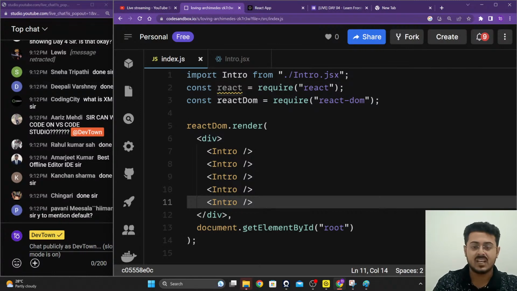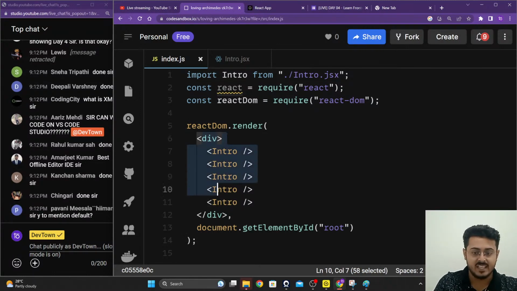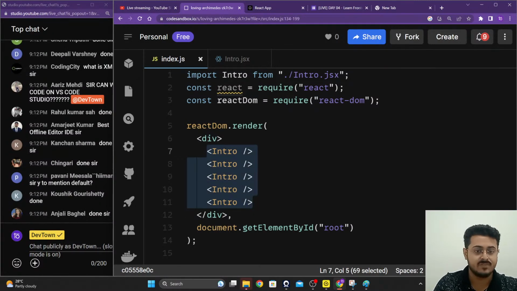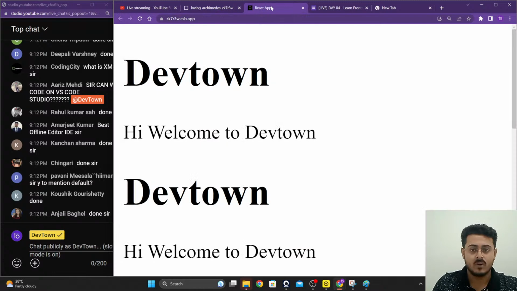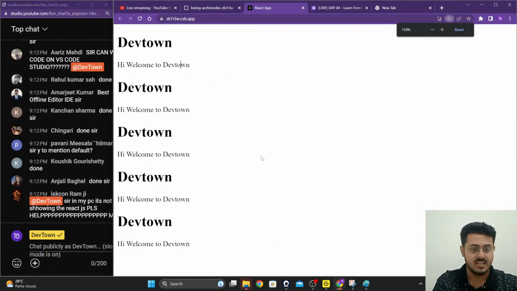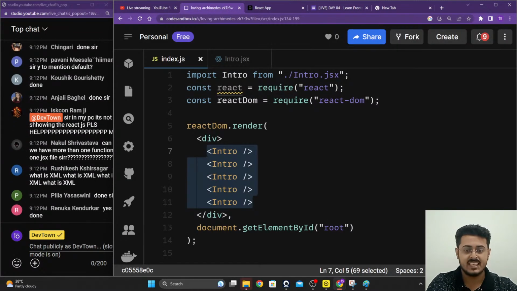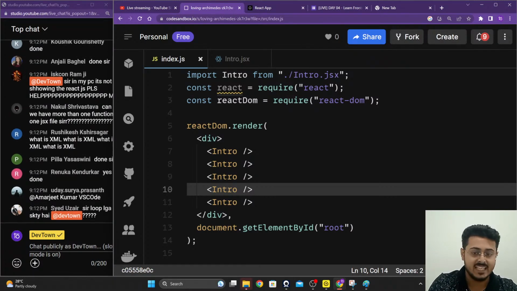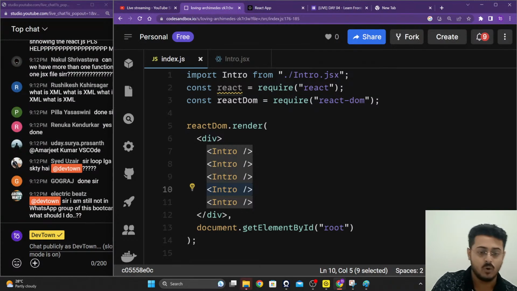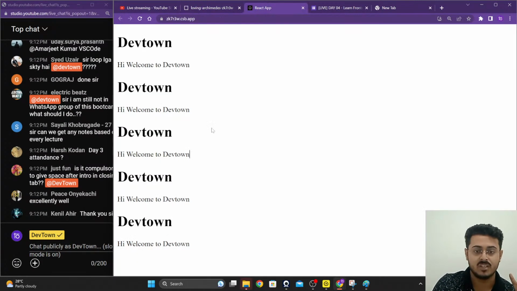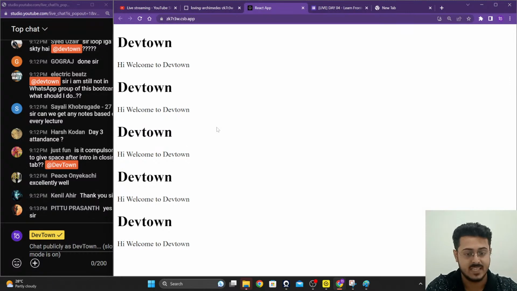Okay, so we go back to our website. Right over here, I'm rendering a div tag which contains 5 intro tags inside of it. So I go back to my website, and you are able to see that the same thing is happening 5 times on my screen. As I said, you guys can use this. We are not writing the intro function again and again, we are not writing the code again and again, guys. We are just using the component itself, and that is how you are able to put it up 5 times.